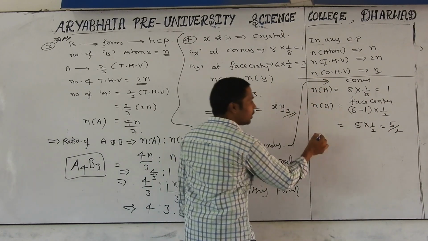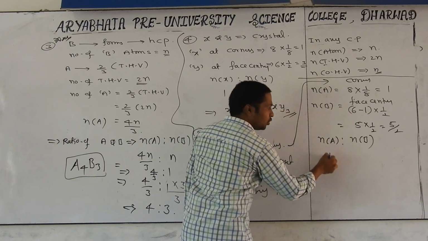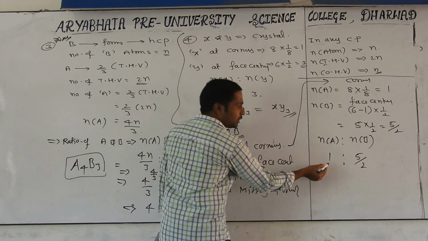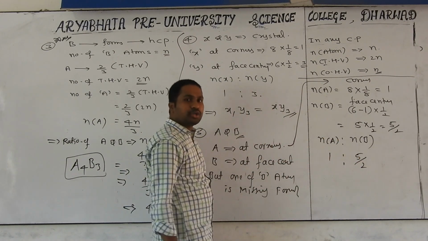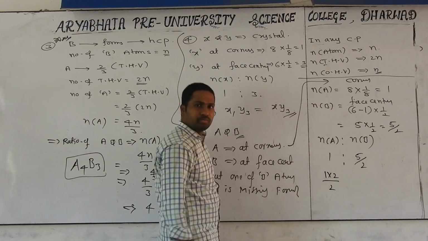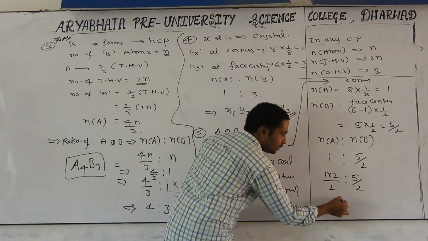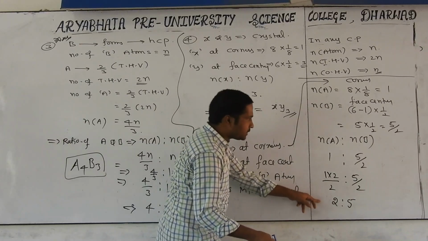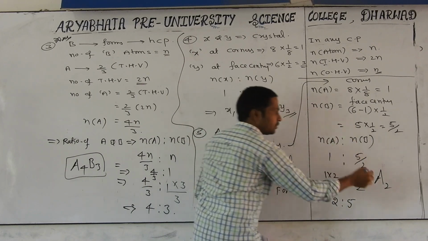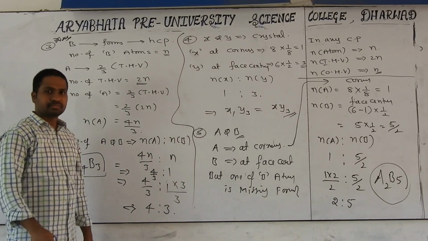Are you ready? Now I want the compound formula. The number of A is to the number of B is 1 is to 5 by 2, as in the previous problem. I want to delete the 2 from the denominator on the right side. What should I do? Multiply by 2, and the left side also has to be multiplied by 2. Any problem? No. The 2 cancels from the denominator and we get 2 is to 5. The 2 means the number of A atoms, so we write A2 and B atoms 5: A2B5. Good question. All of you clear?